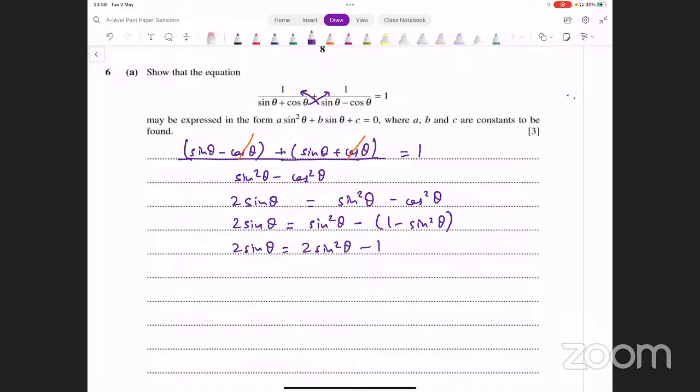Okay, then you have minus 1, take everything to one side, and you would get 2 sine square theta minus 2 sine theta minus 1 equals 0. And that's what you had to do in the first part. You have converted the equation to the form that was required. Okay, yeah, आपने कर लिया first part. Acha, let's move on to the next one.